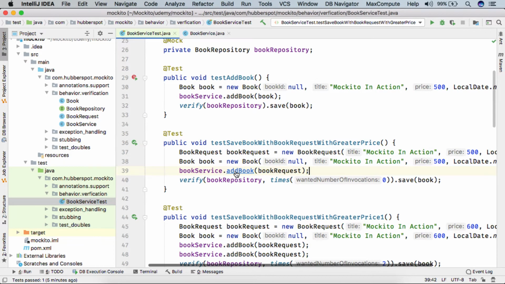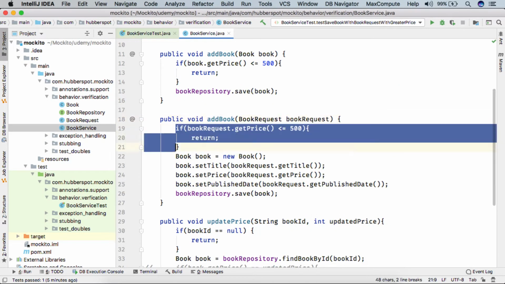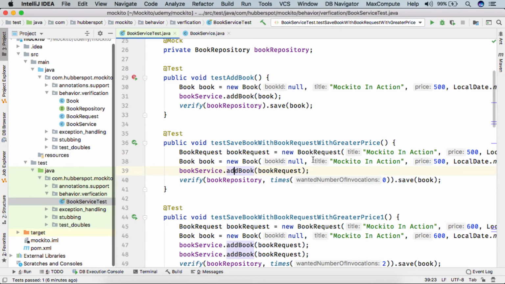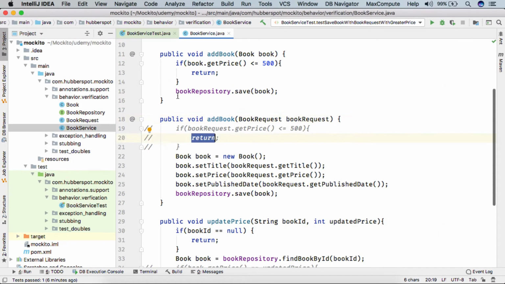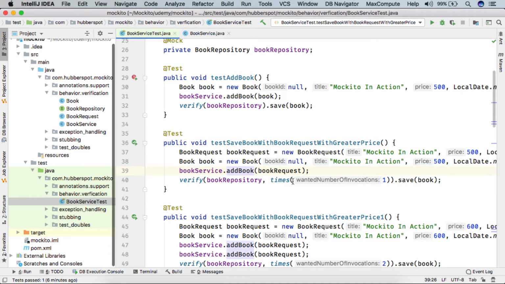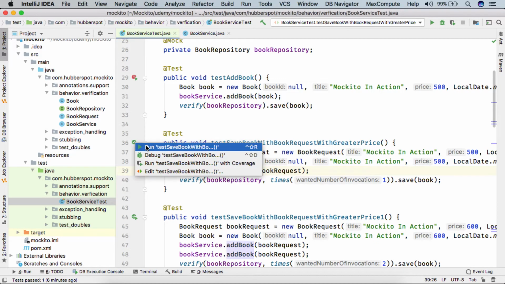So friend, here in the add book method, I'll just comment this part. Now, as the price of the book is 500, the save will be called because we won't return from here. We simply create a book, set whatever we have in the book request to this book, and finally save the book. So if I run the test case,